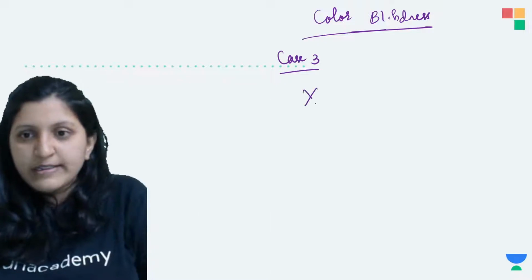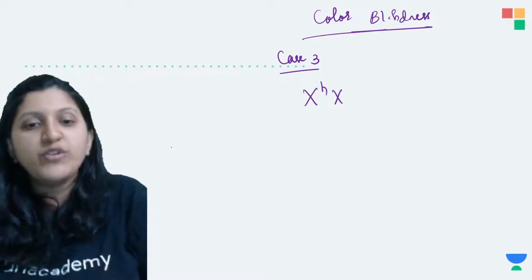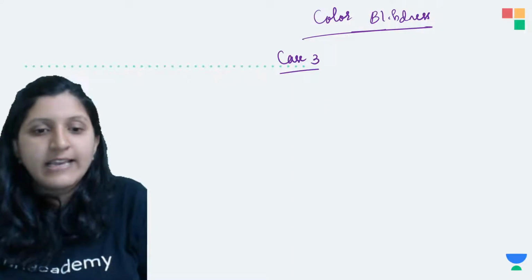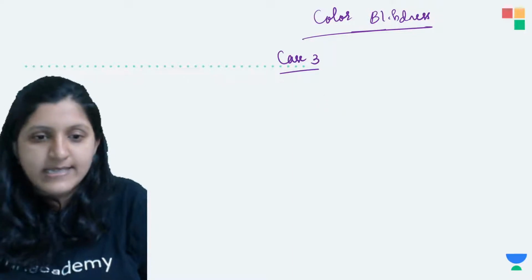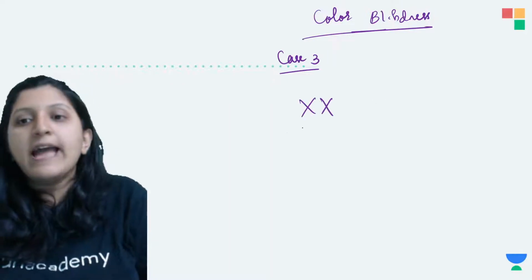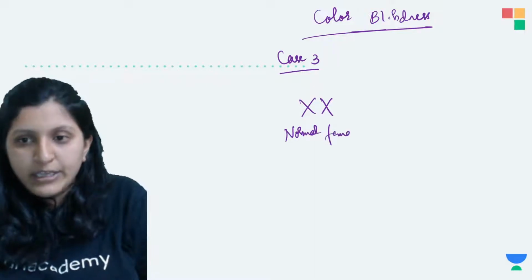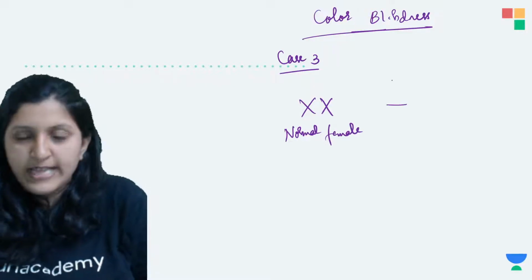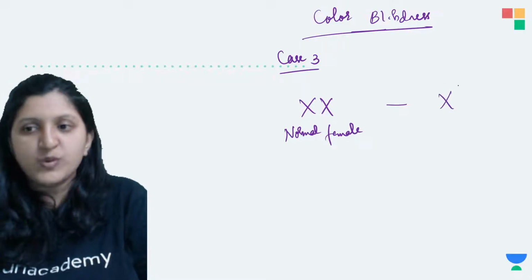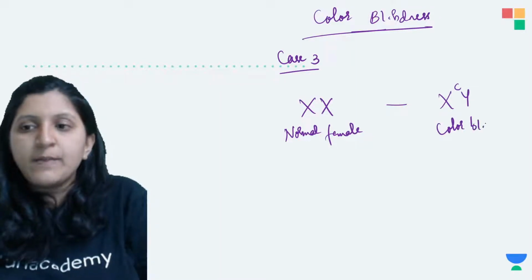Here XcX is a carrier. What we have discussed, we'll be taking a normal female here, so in that case we'll be taking just XX. This normal female is now going to marry whom? Let's say she'll be marrying a male who has this faulty chromosome, that means he has color blindness. So this one is the color blind man.